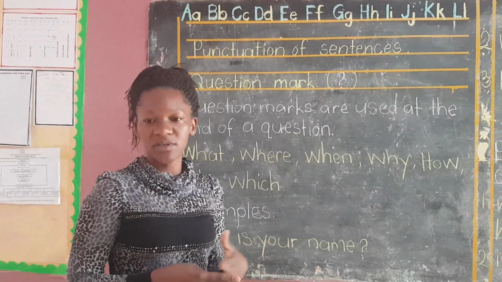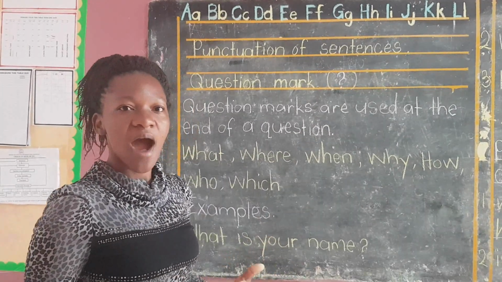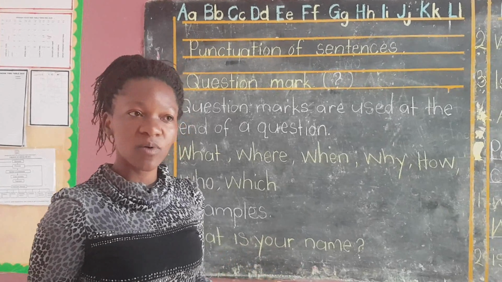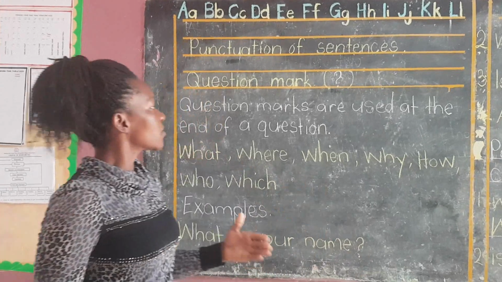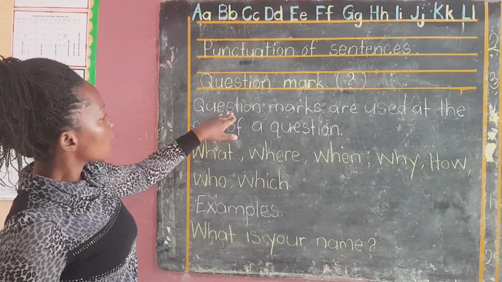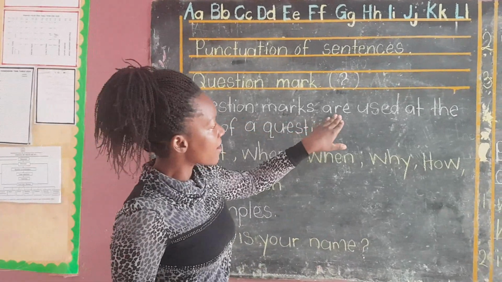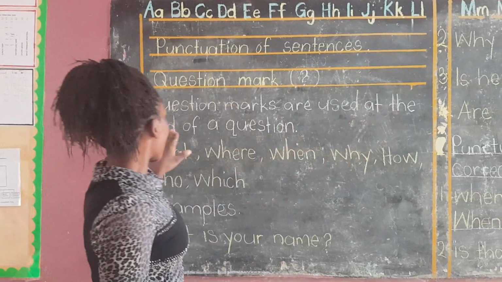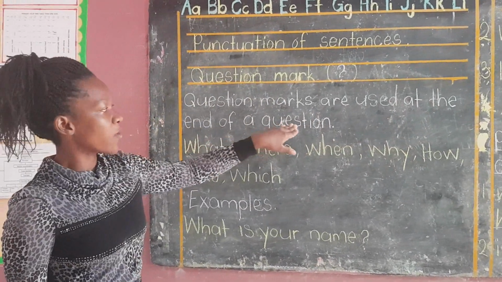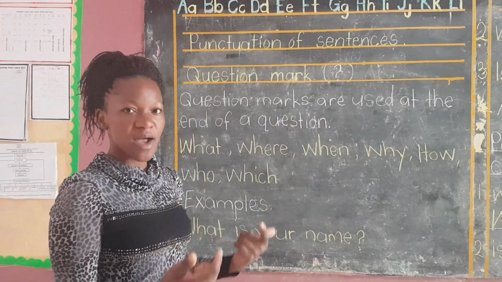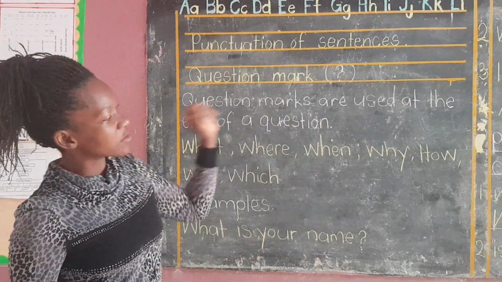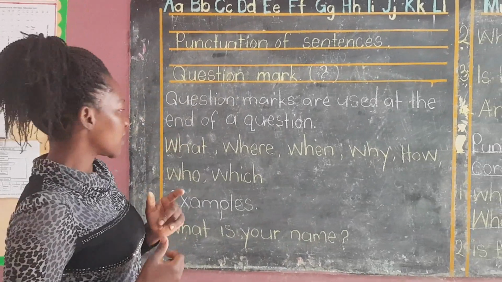For example, if you're sitting here with your friend and you say, "How are you?" That's a question because you expect an answer from your friend. So, question marks are used at the end of a question. When you ask somebody a question and that person has to answer, that's when we put a question mark at the end of our sentence.